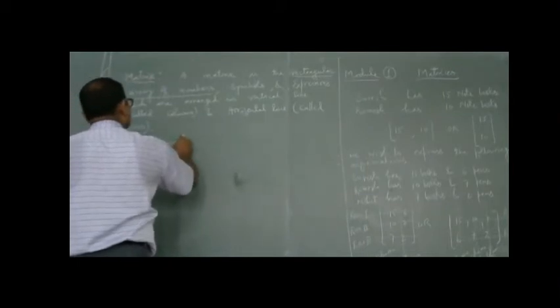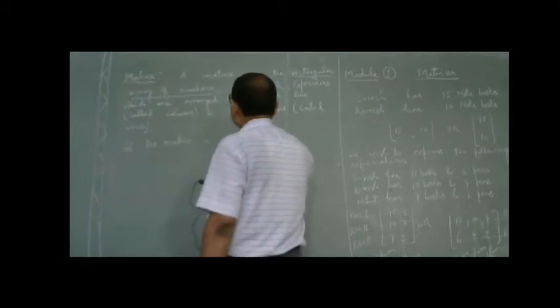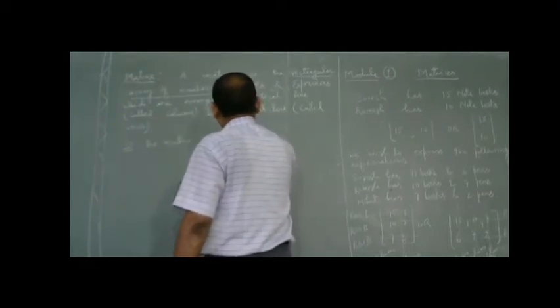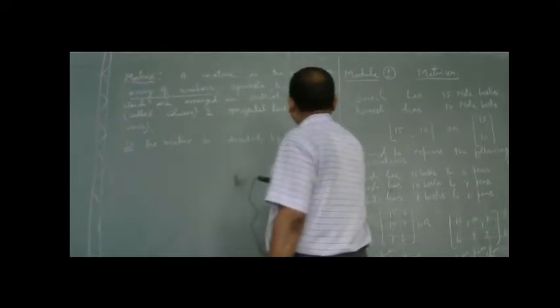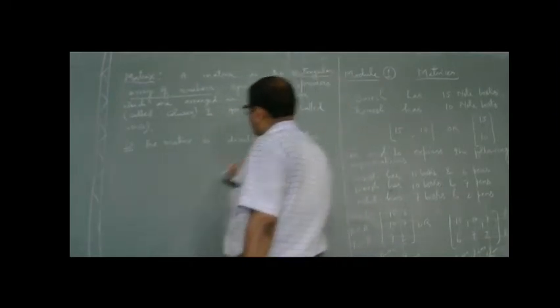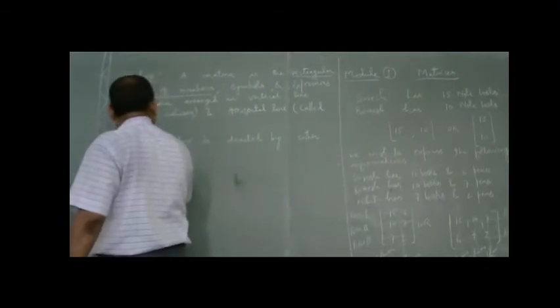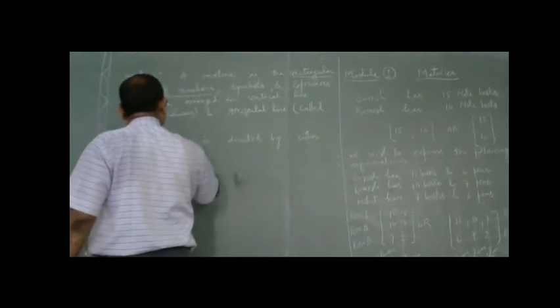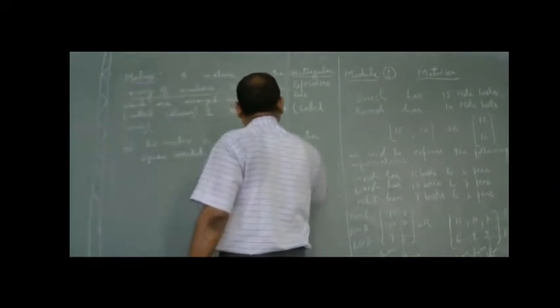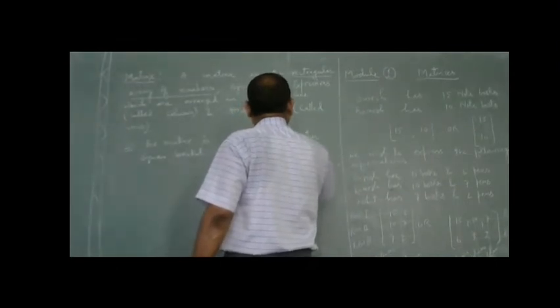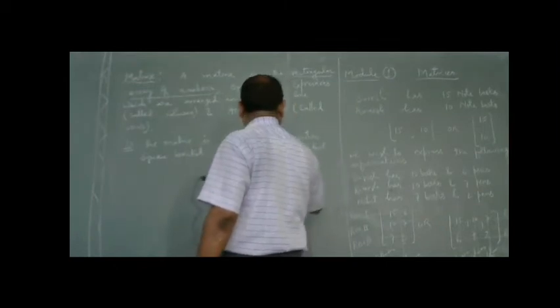The matrix is denoted by either a square bracket or a small bracket.